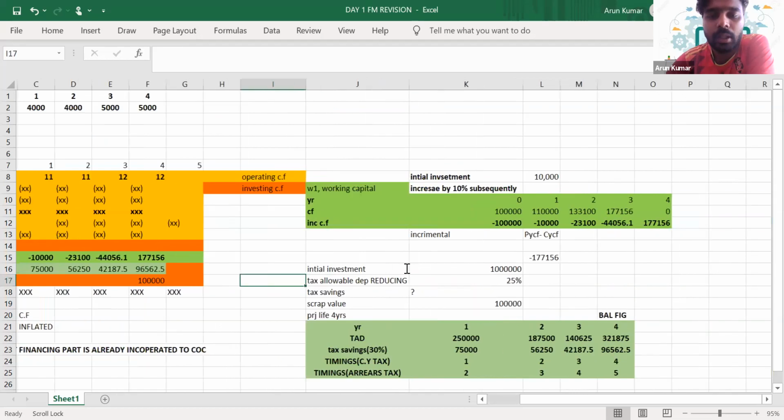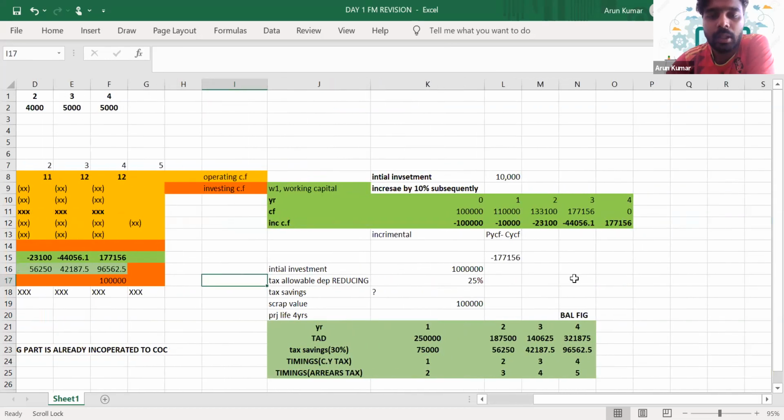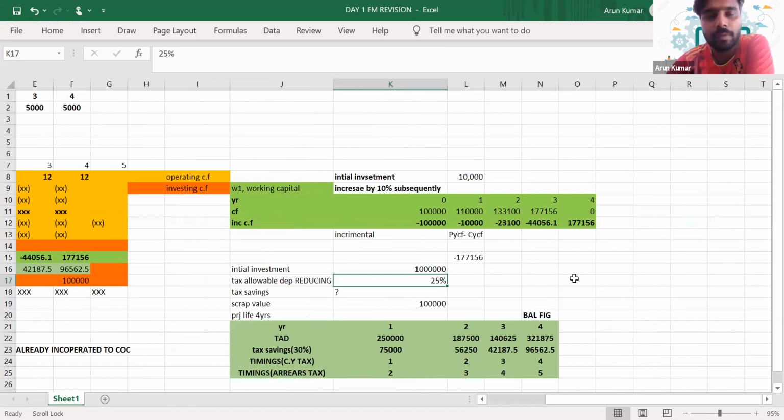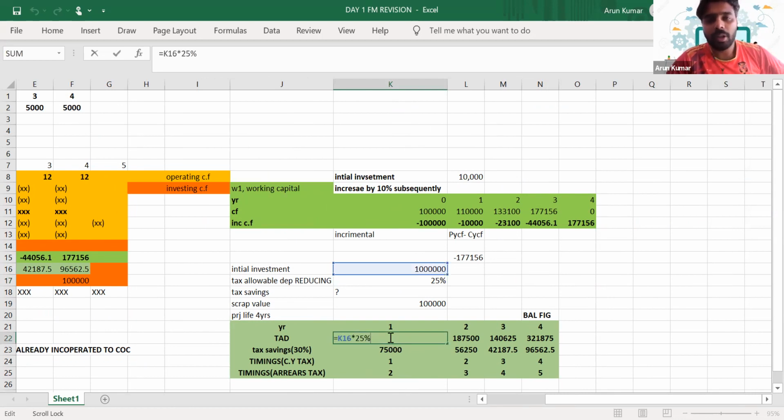I assume that here the initial investment's tax allowable depreciation is on a reducing balance basis, which is 25%. In that scenario, what will be the tax allowable depreciation in the first year? It will be 25% of your initial investment.